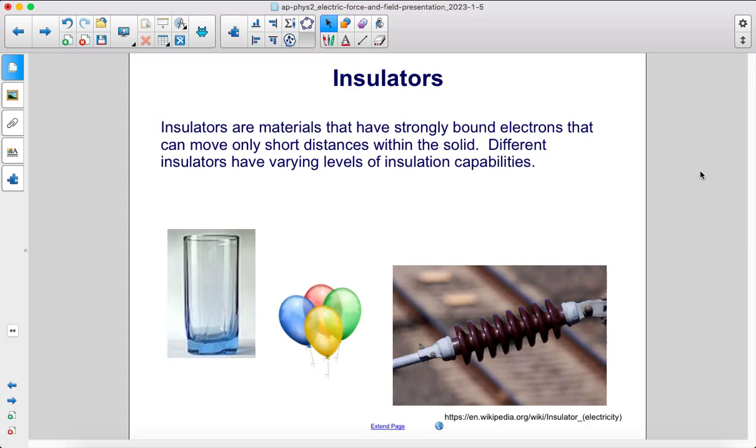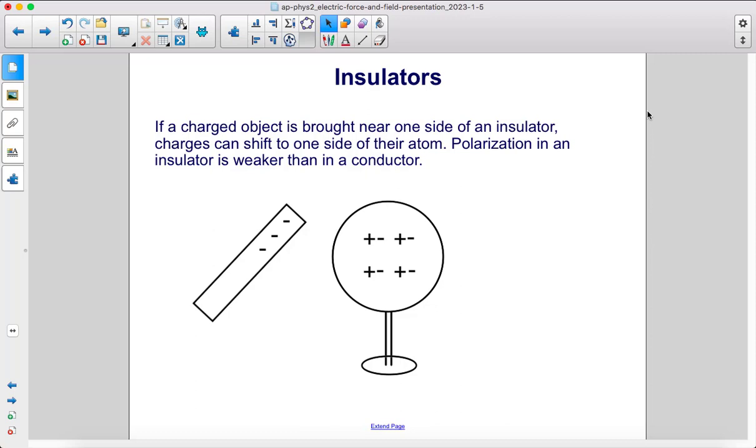Insulators are materials that have strongly bound electrons that can move only short distances within the solid. Different insulators have varying levels of insulation capabilities. If a charged object is brought near one side of an insulator, charges can shift to one side of their atom. Polarization in an insulator is weaker than in a conductor.